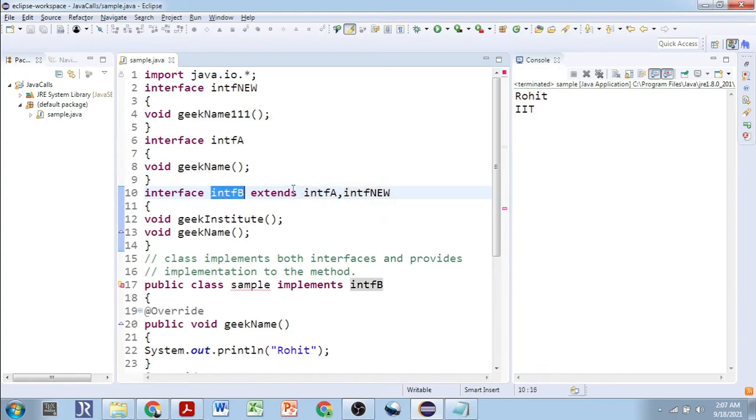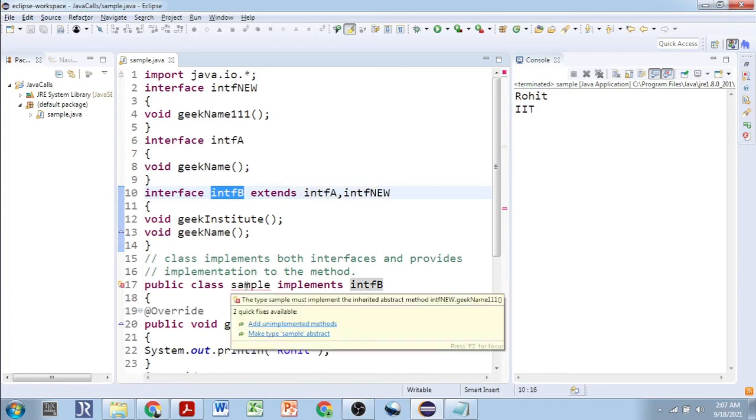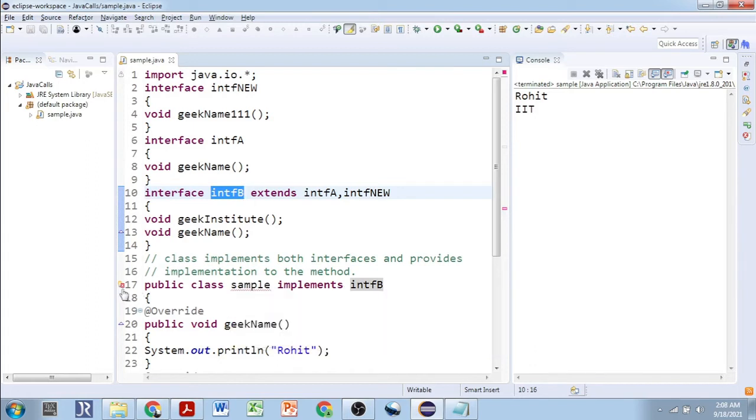Yes. Now public class Sample implements IntFB. You might have the doubt about why this error is coming over here. That is because we have not overridden this method. This method is also available right now, because the interface IntFB now has the IntFA method geekName and the IntFNew method geekName111 along with geekInstitute.